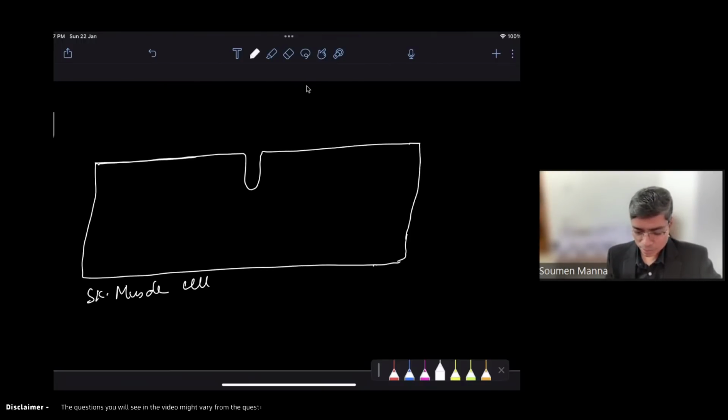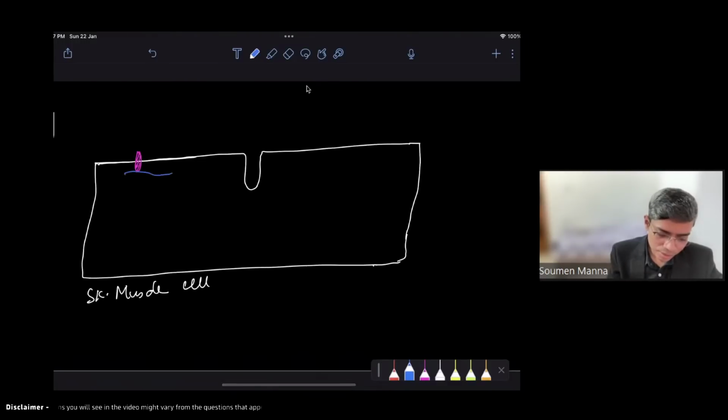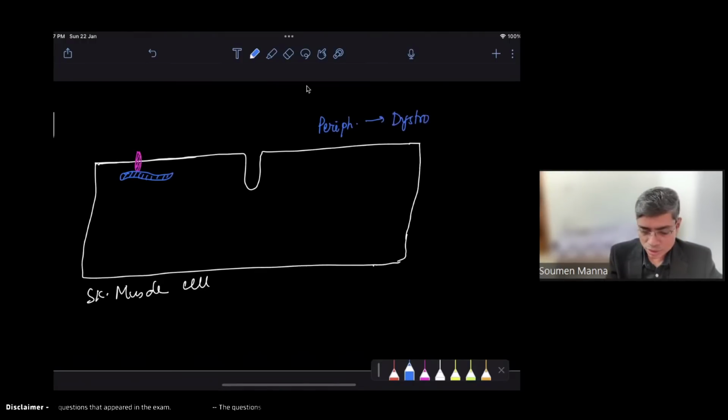The sarcolemma contains two types of protein. All of you know, this is like any muscle membrane. There will be some protein which goes through and through this muscle membrane, that is known as the integral protein, right? And there will be some protein which is attached to this integral protein, that is known as the peripheral protein. Suppose this blue color protein is the peripheral protein. This peripheral protein present in the muscle membrane is your dystrophin.